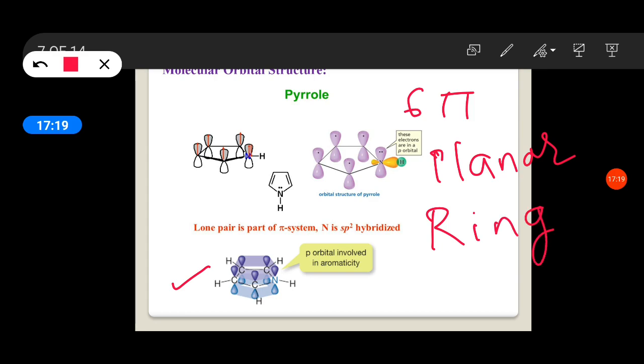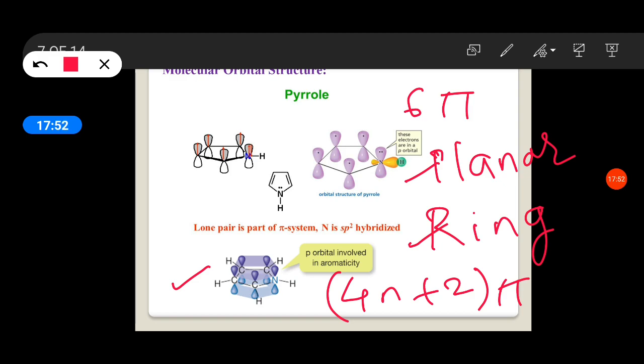According to Huckel's rule, the molecule should be planar, the molecule should have a ring structure, and the molecule should obey 4n plus 2 pi electrons, and that molecule is called an aromatic molecule. If the molecule is aromatic, then it should have a planar structure, a ring structure, and it should obey 4n plus 2 pi electrons.